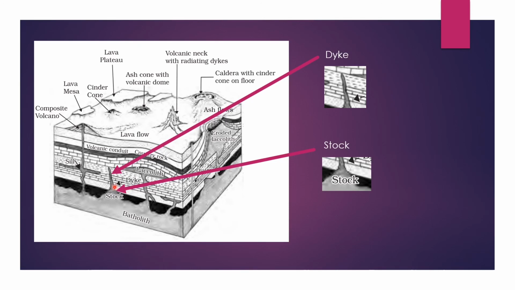So this is it. These are the structures when the magma reaches the surface of the Earth, and these are the structures that happen within the crust. So these are called intrusive forms.